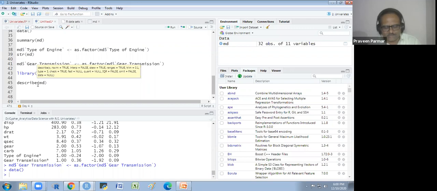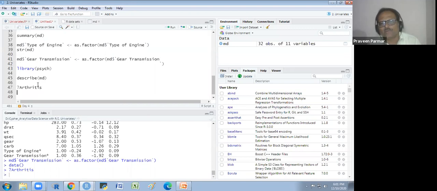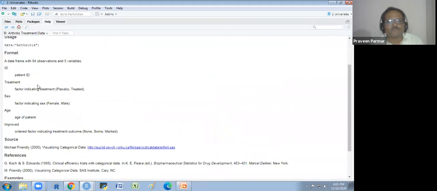So that data set name is the arthritis. I will show you first what the arthritis data set is. I will put a question mark, then I will write arthritis and I will show you that. So this is the data arthritis, a data frame with 84 observations and 5 variables.